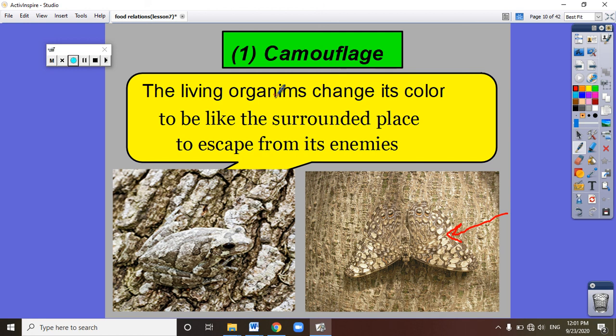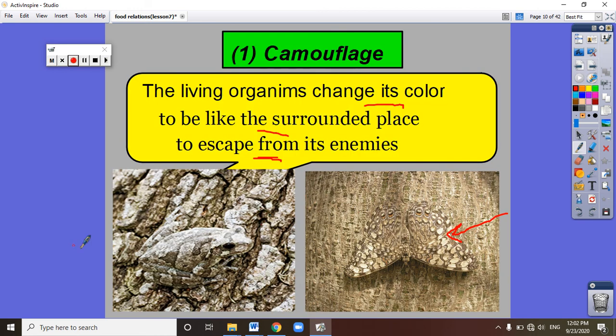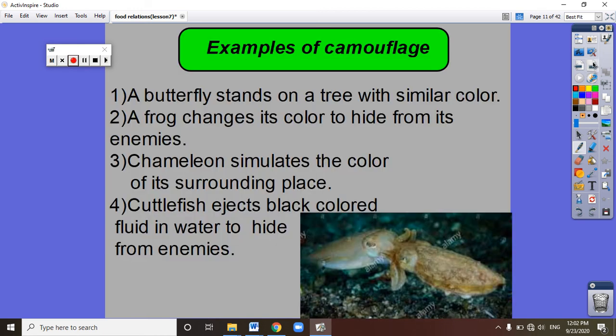So what is the meaning of camouflage? The living organism changes its color to be like the surrounding place to escape from its enemies. So camouflage means changing the color. Why do the animals make camouflage? To escape from their enemies. Let's see some examples of animals that can make camouflage. As you can see here, the frog and the butterfly, both of them can make camouflage.